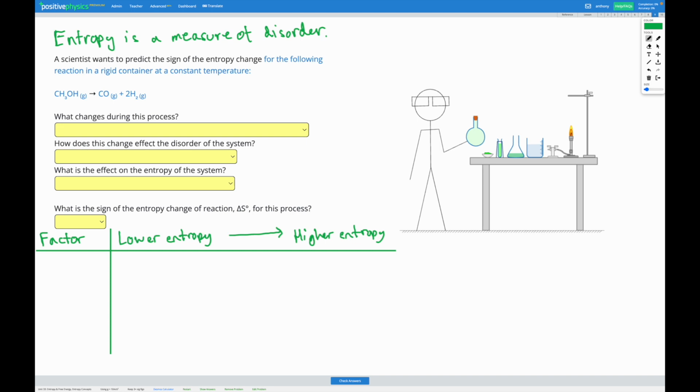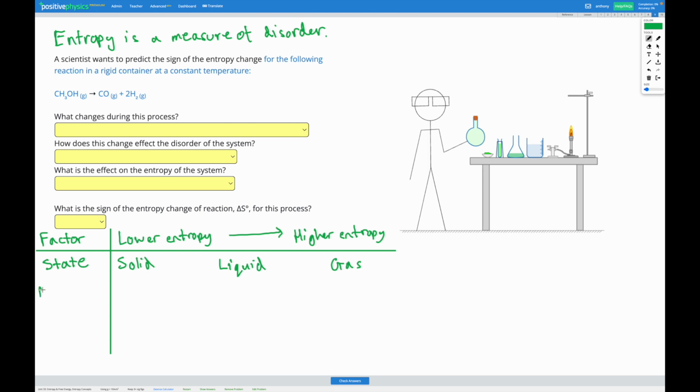One factor that affects entropy is the state of matter that we have. So a solid has the particles ordered and patterned next to each other, whereas a gas has the particles moving around randomly. So a solid has the lowest entropy, a gas has the highest entropy, and a liquid is somewhere in the middle. So if we have a reaction where we're changing from a solid to a liquid or a liquid to a gas, the entropy is going to be increasing. Whereas if we have a reaction where we're going from a gas to a liquid or a liquid to a solid, the entropy is going to be decreasing.